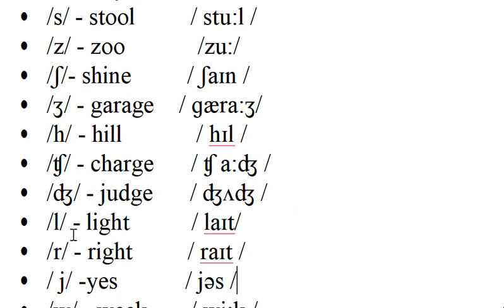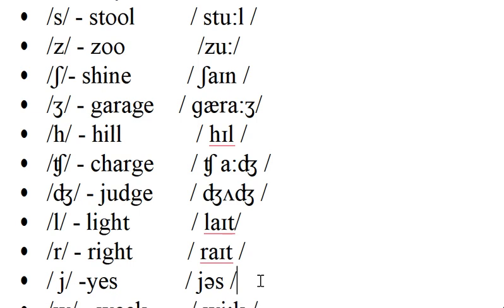L, la sound: light, let, link, and also right, wrong, ready, read. This is the symbol of the ya sound. Of course, for you it appears like the J, but it is the symbol for ya sound: young, university.